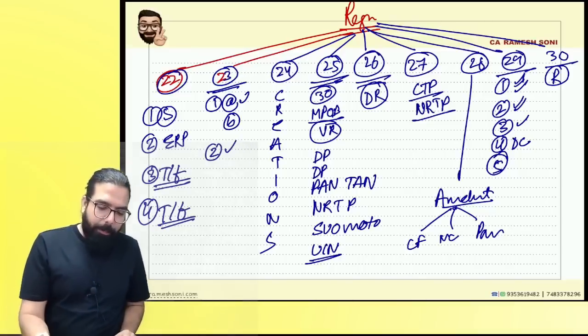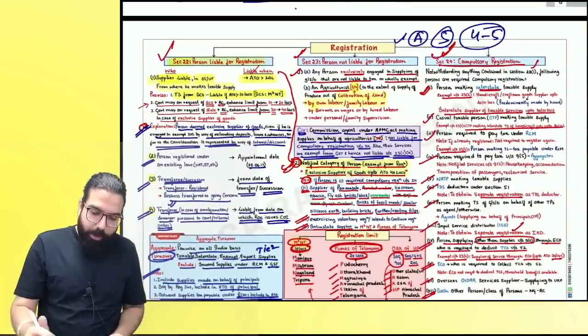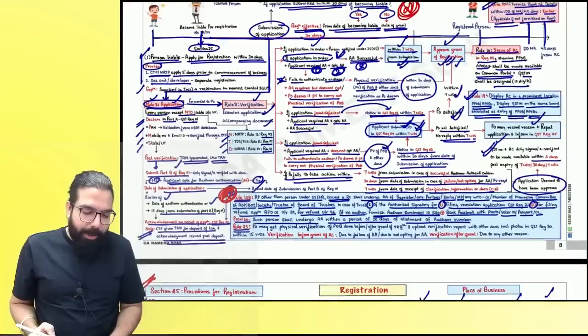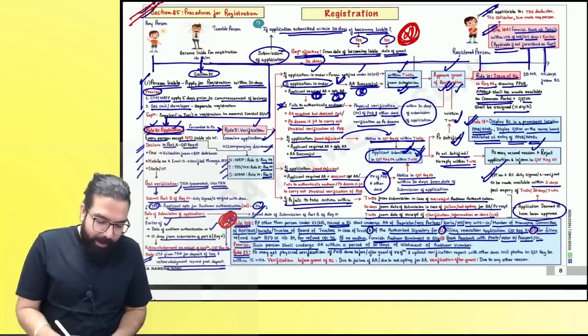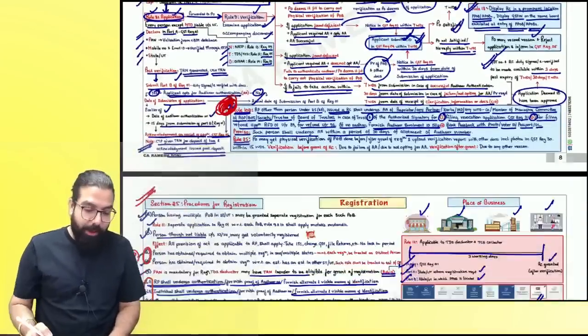Done the most important part in this chapter. I will go ahead and quickly tell you. Please come back. I've already told you this chart is the most important part. Here I have told you this and this. See, I'm telling you the most important part. Other things also can come. 1 mark MCQ, 2 marks MCQ. So don't leave anything and go.